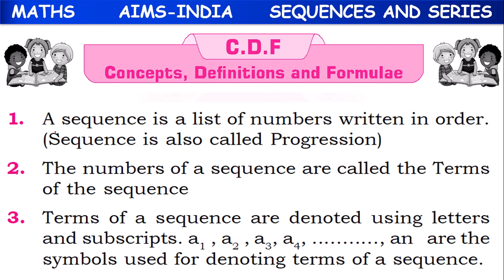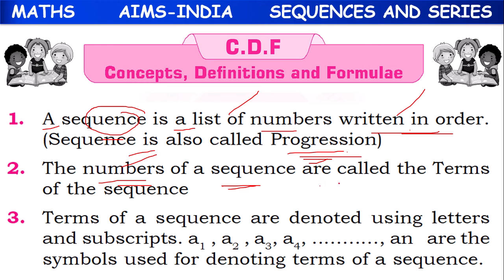First point, a sequence is a list of numbers written in order. Sequence means it is a list of numbers written in order, and it is also called as progression. So the numbers of a sequence are called terms of the sequence, like first term, second term, third term, like that.